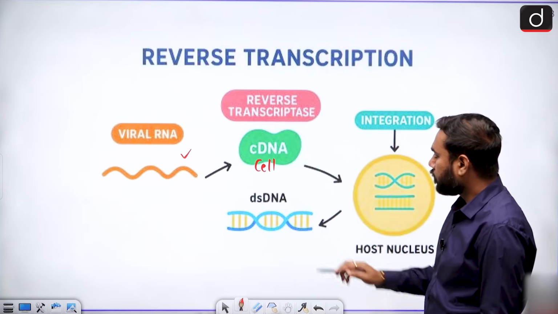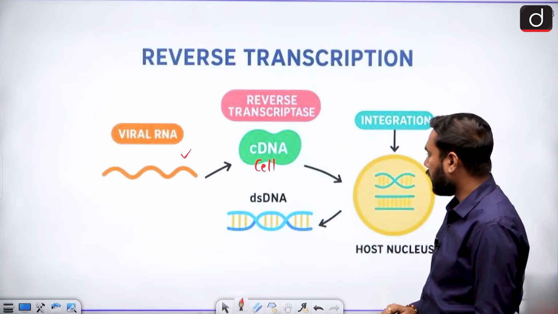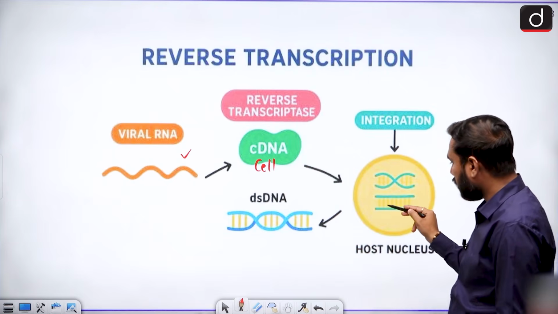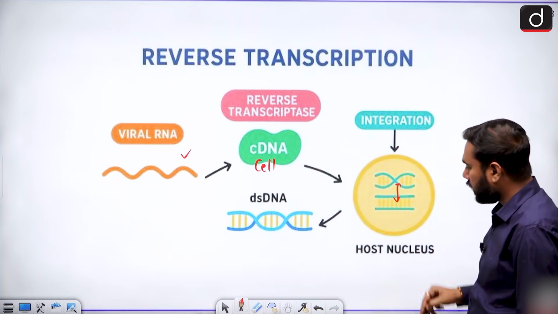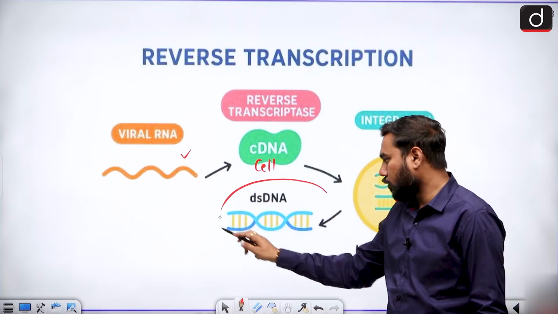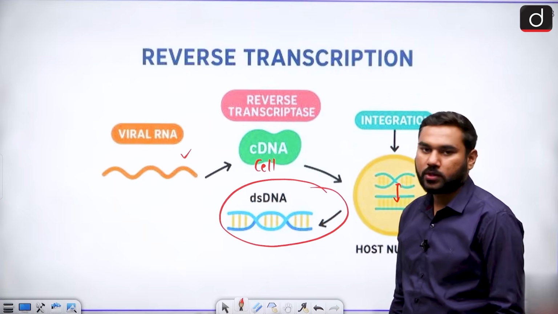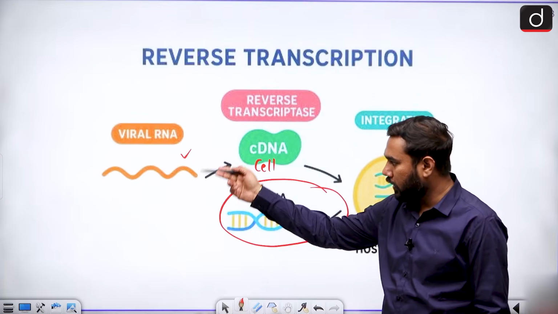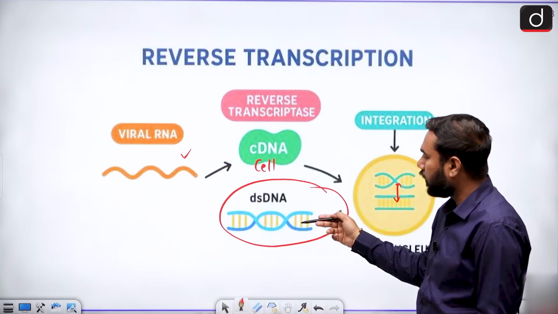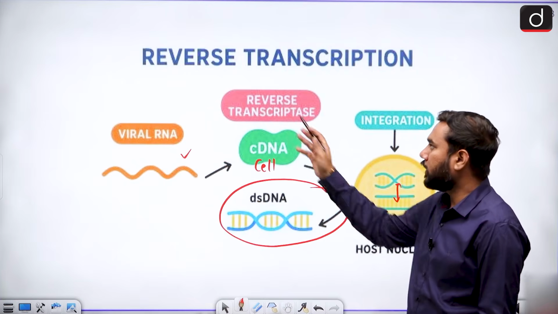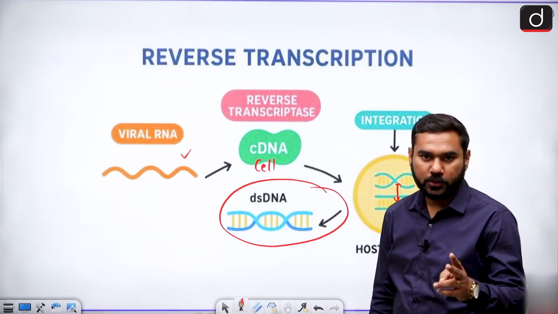The cell can be captured by the virus, and then there is an integration of the cellular structure with it, and then new DNA is formed. So a double helical structure is formed. So single helical RNA forms the double helical DNA. This one is reverse in nature. That's why we call it reverse transcription.